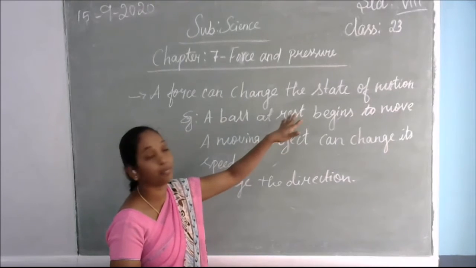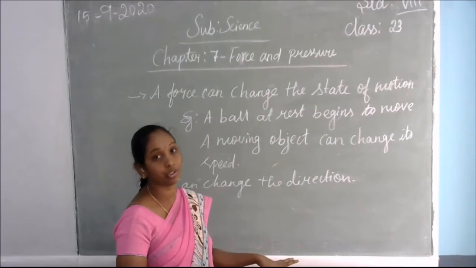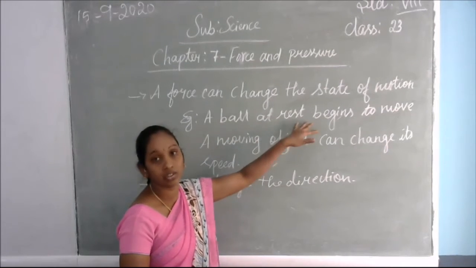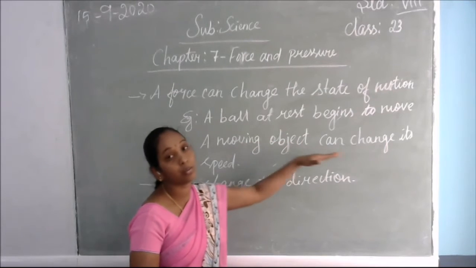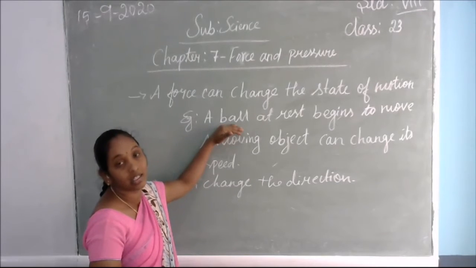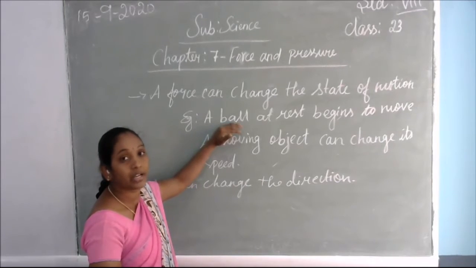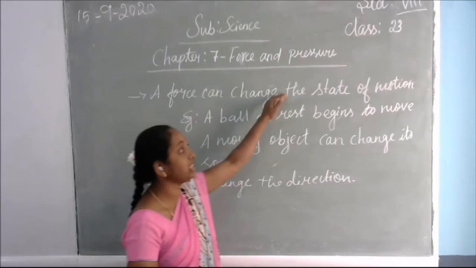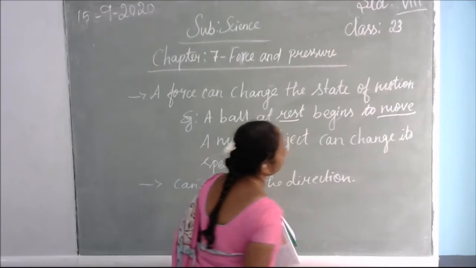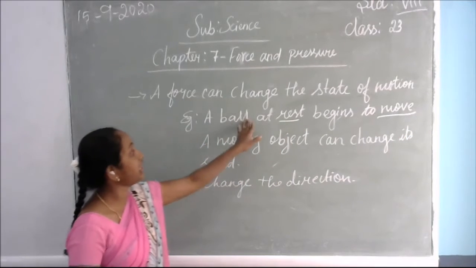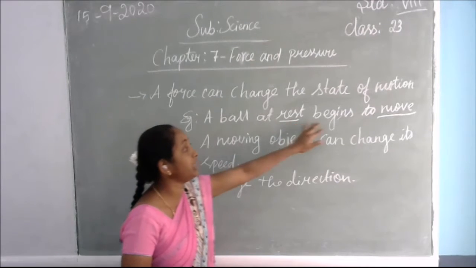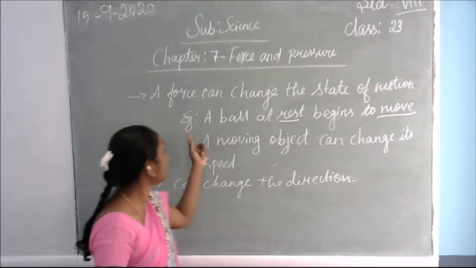For example, a ball at rest. Take a cricket ball or a football, whatever the ball, lying in a rest position. Once you kick it, it will start to move and cover some distance. So the object was at rest, and once it gets the force, it starts to move. That is called what? It changes its rest position. The ball was at rest and starts to move. So here the force changed the state of motion of the object: it changed from rest to moving. That is the example for that.